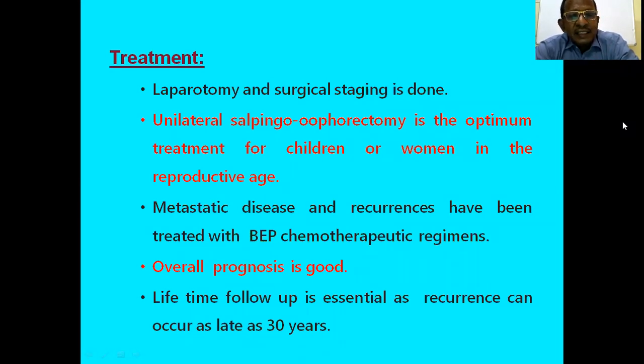And metastatic disease and recurrences have also been treated with chemotherapeutic regimes, that is combined chemotherapy, the BEP regimen, and here the prognosis is also good.